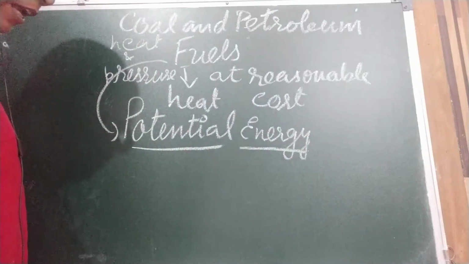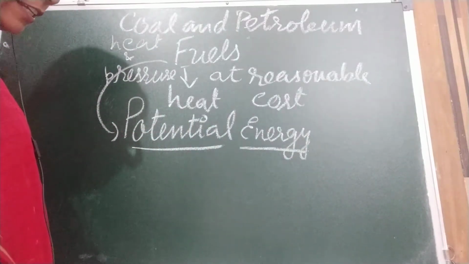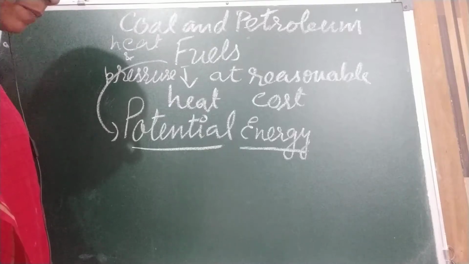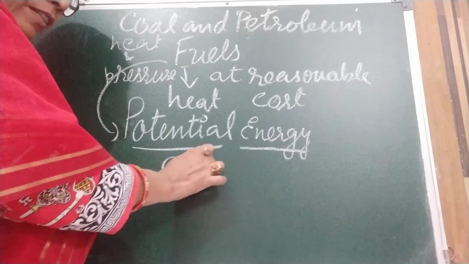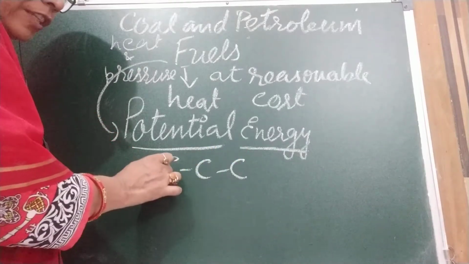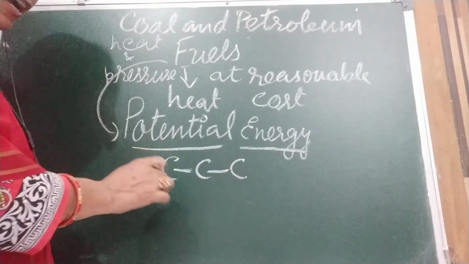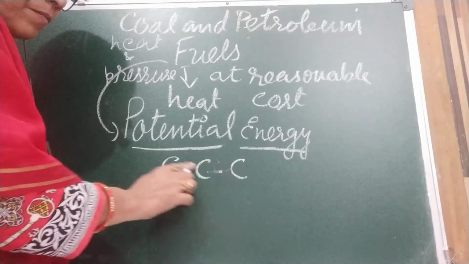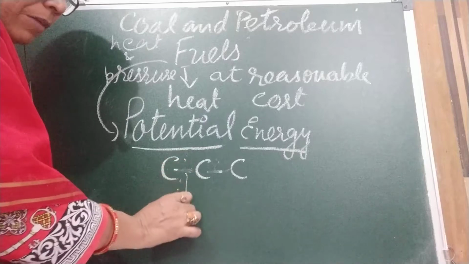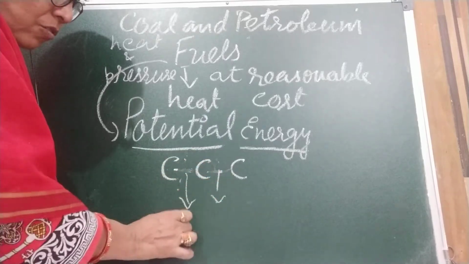Okay. So fuels contain potential energy that is locked within the chemical bonds. Because chemical formation has taken place, like coal. This is coal. So this chemical bonding is there. When this chemical bonding will break, what will release? Energy. What will come out? Energy. Okay.